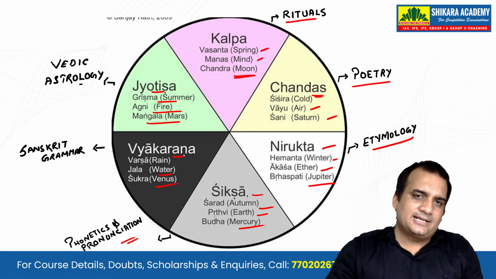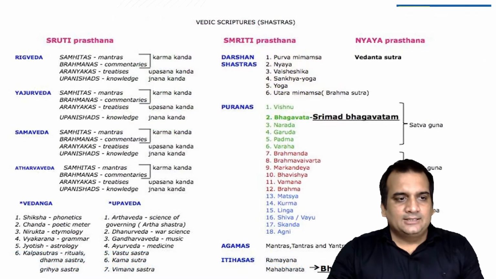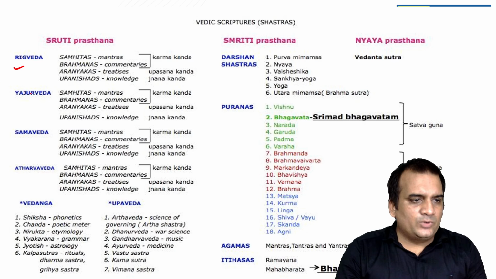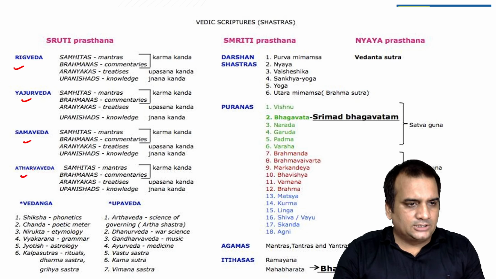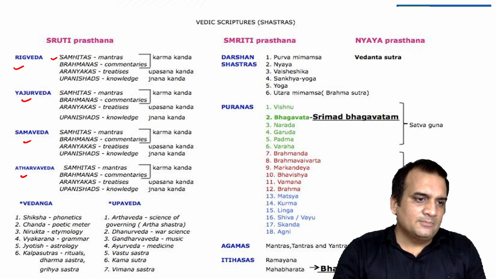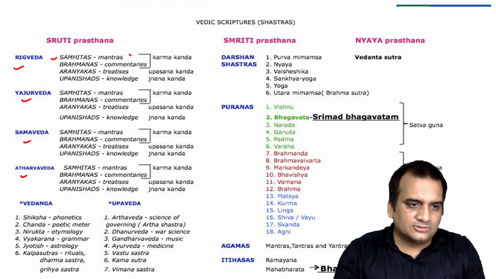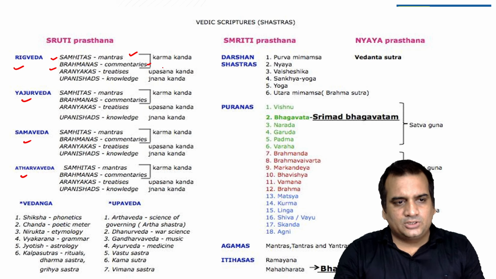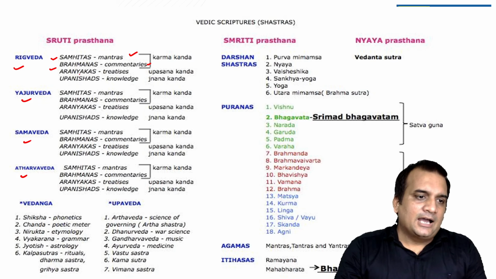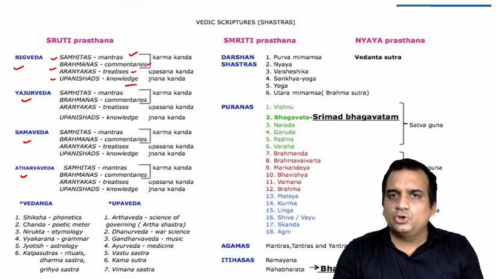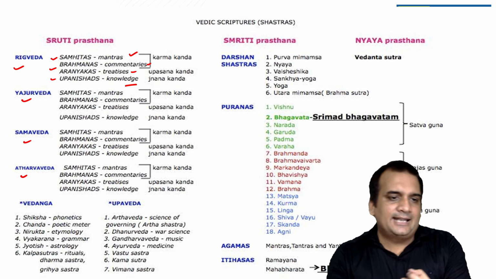It might get asked, so you must remember this. Now, all the Vedas that you are seeing, whether it is Rig Veda, Yajur Veda, Sam Veda or Atharva Veda, are divided into four parts. Number one is Samhitas, those are the mantras. Then you have the Brahmanas, which are the commentaries. Aranyakas are the treatises, and then Upanishads are the pure knowledge, the philosophical understanding of it.